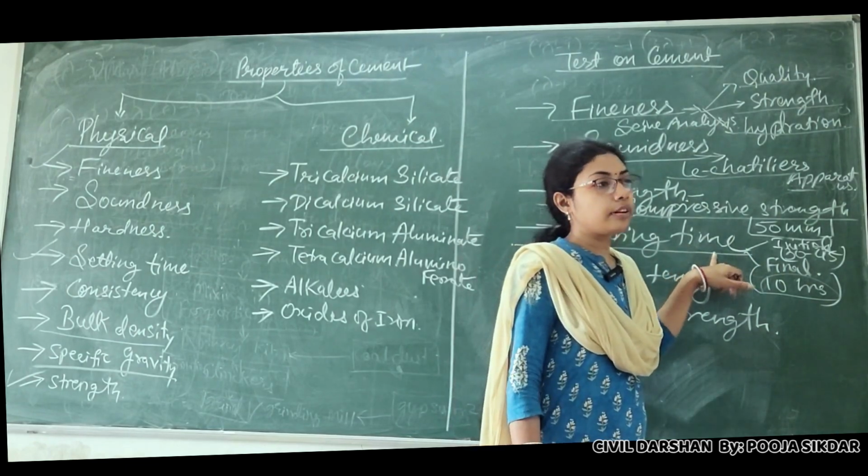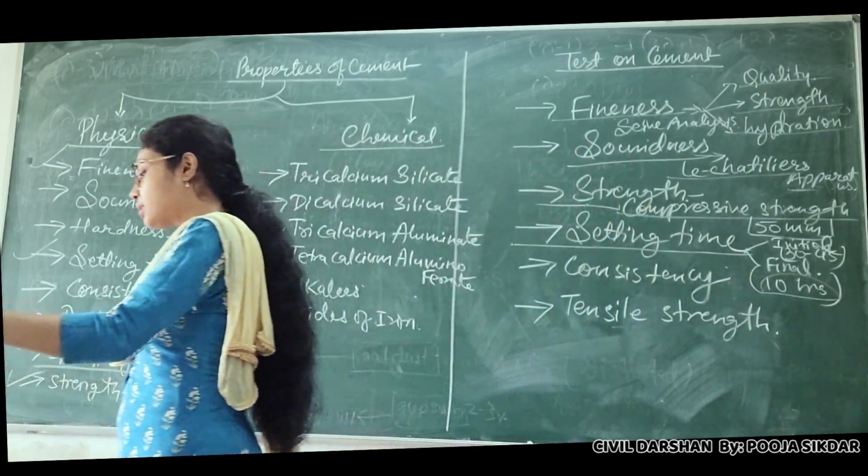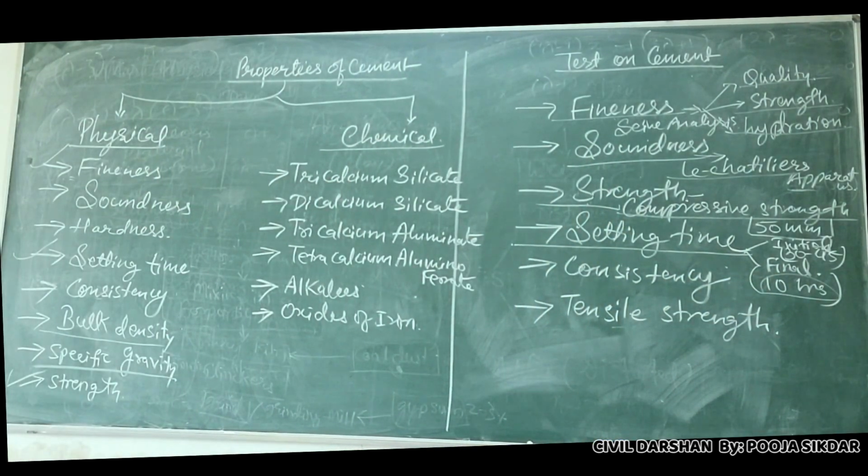We also have one experiment for that. It is in your syllabus. We will do it. It is done with the Vicat apparatus. Vicat apparatus is something like this in length. We have a cup or a mold filled with the cement paste, only cement paste, nothing more than that. We have a needle. We insert the needle for initial setting time, and the penetration is noted from the scale.